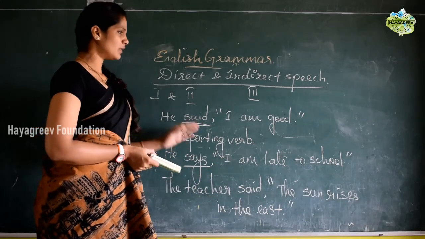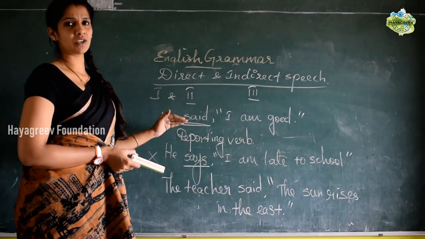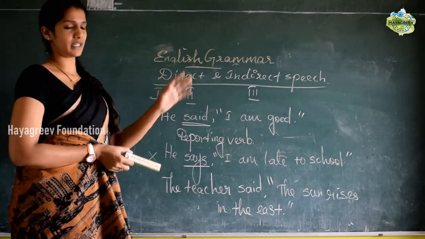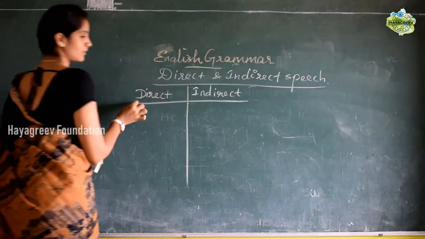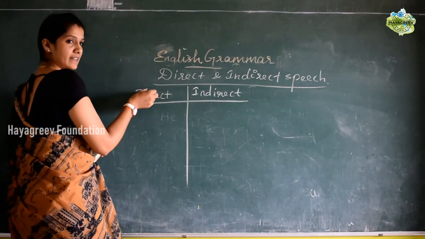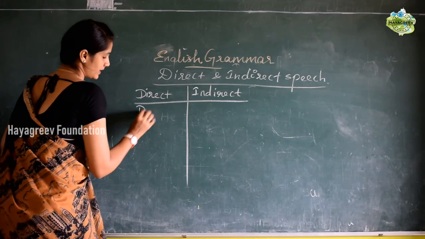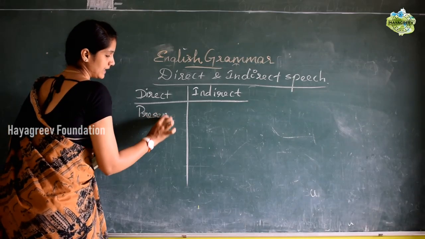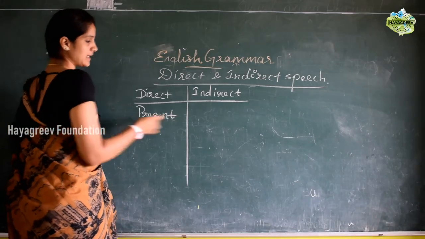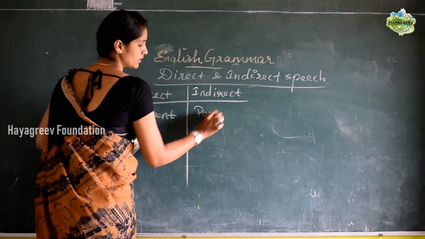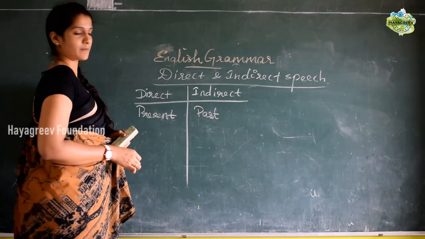Okay. Now we will see what are the tense changes that happen in direct to indirect speech. So if in the direct sentence it is given present tense, if it is simple present, it should be changed into simple past.